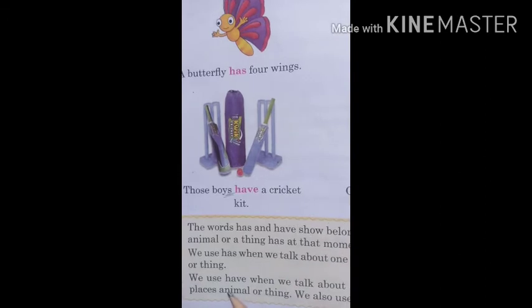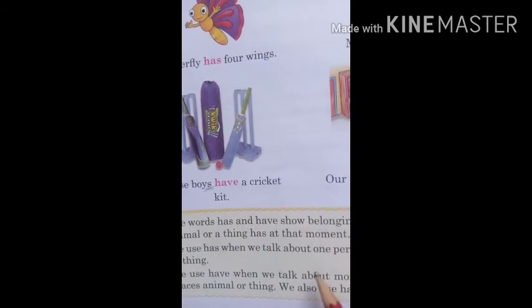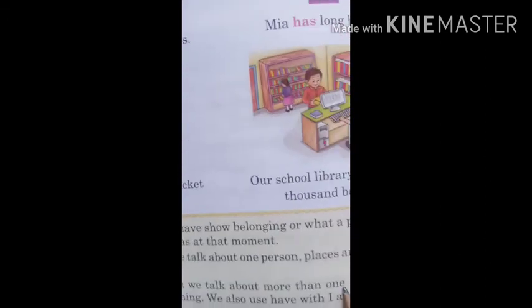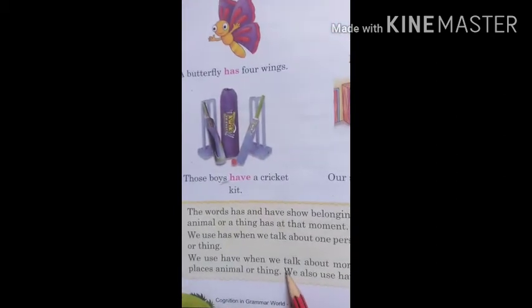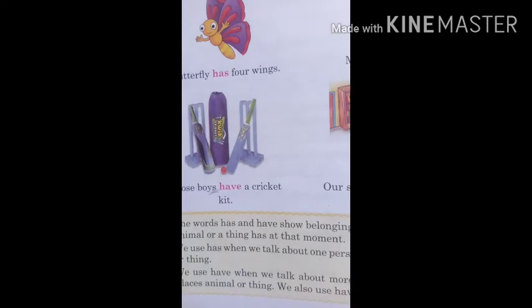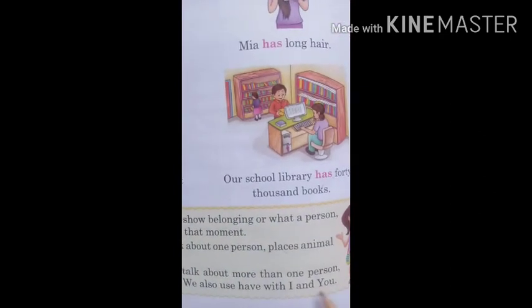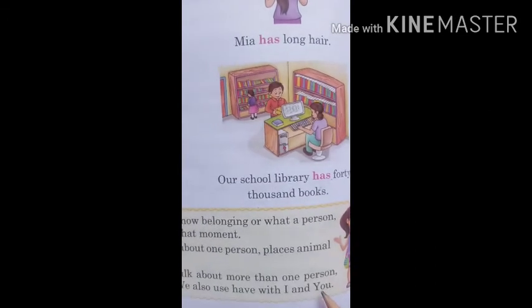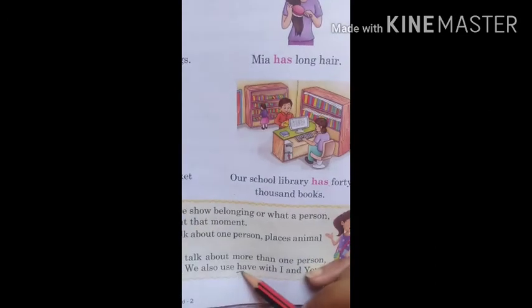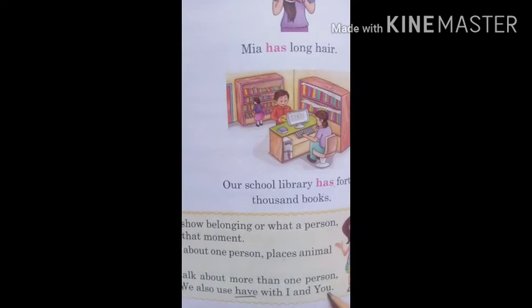So therefore, children, we use has when we talk about one person, place, animal or thing. And we use have when we talk about more than one person, place, animal or thing. And one exception, as I told you, children, we also use have with I and you. So you have to remember this. Have is also used with I and you.